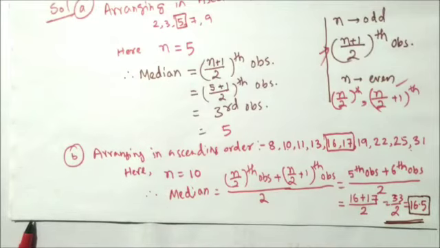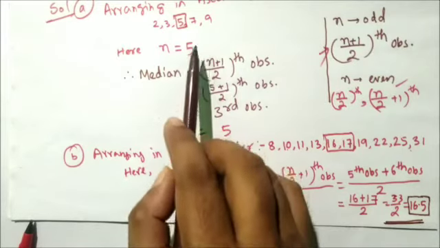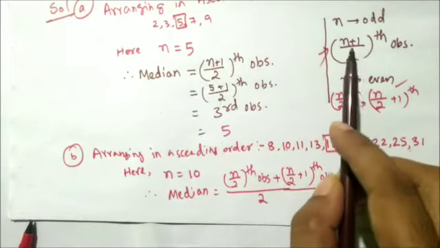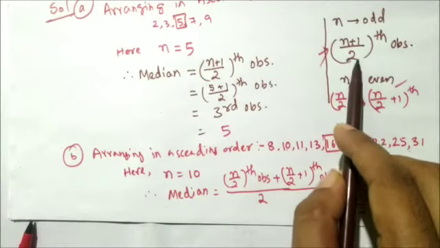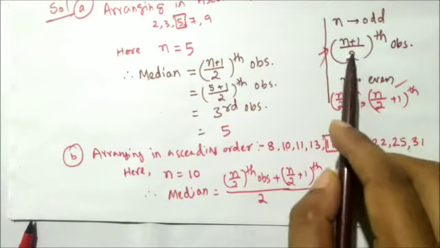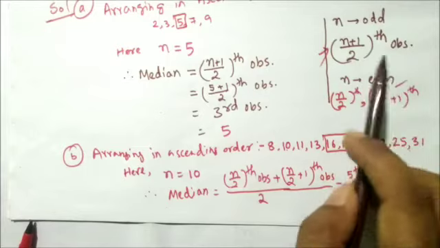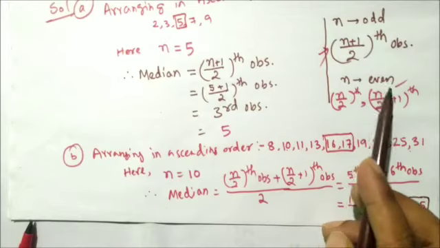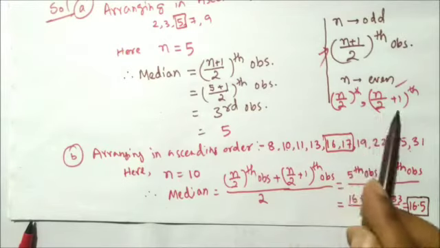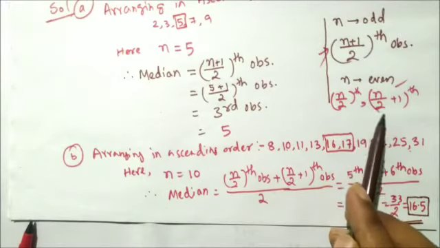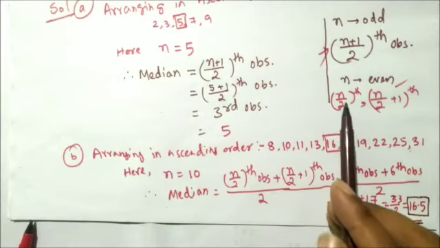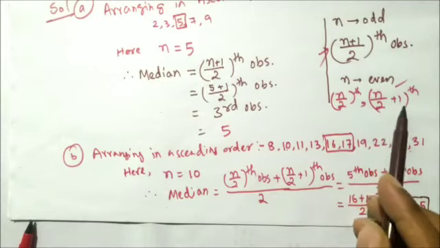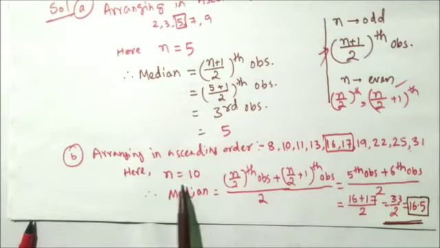Okay, so I'm again summarizing this. When you have an odd number of data, you need to do only n plus 1 by 2. You need to remember this: the n plus 1 by 2th observation will be your median. That's it. But when the number of observations is even, you will get two middle observations, in the form of the n by 2th and the n by 2 plus 1th observation. So here n equals 10.